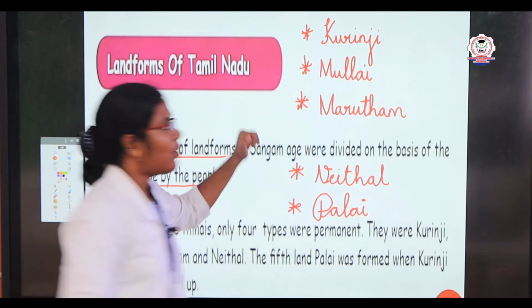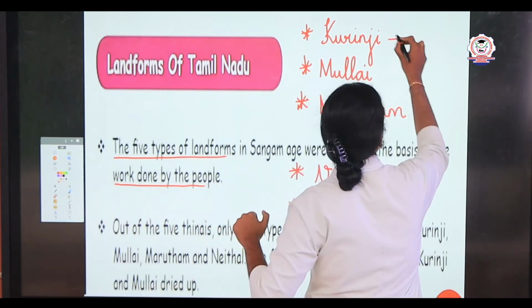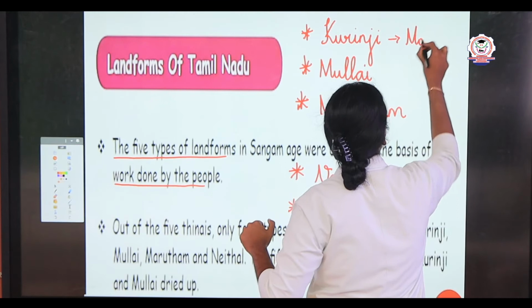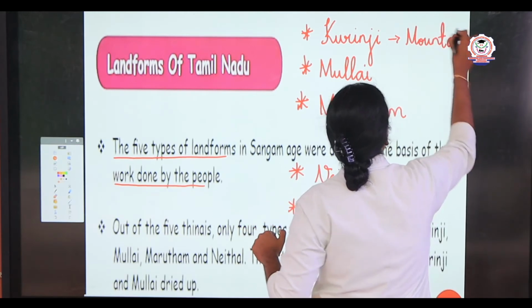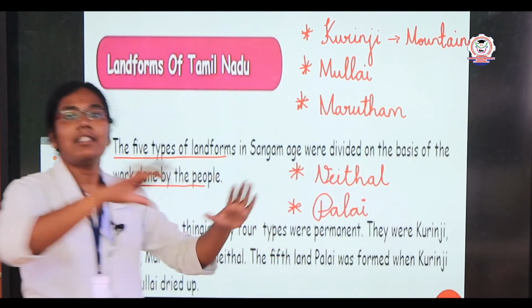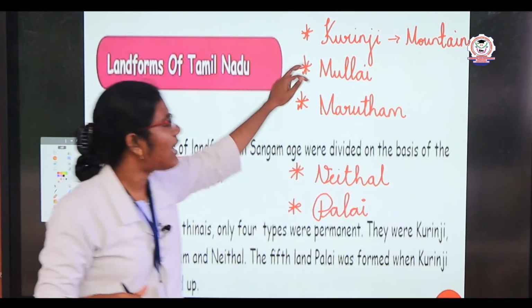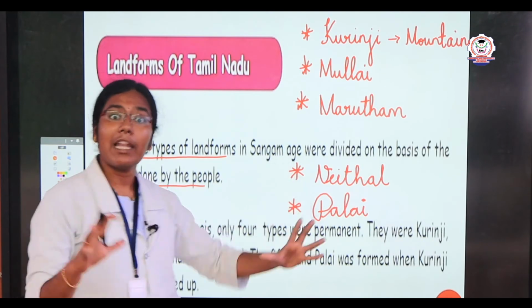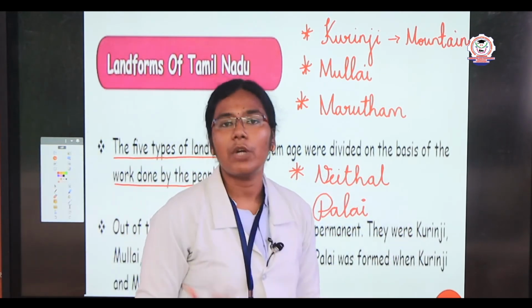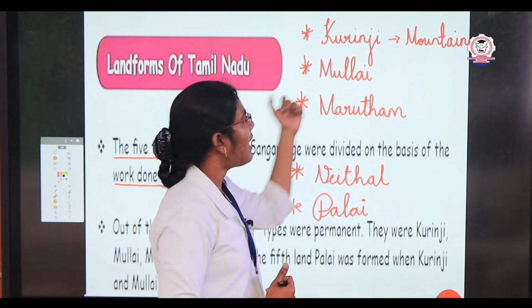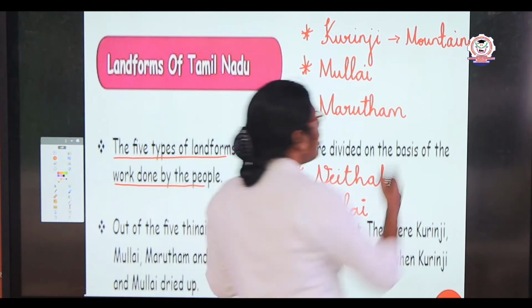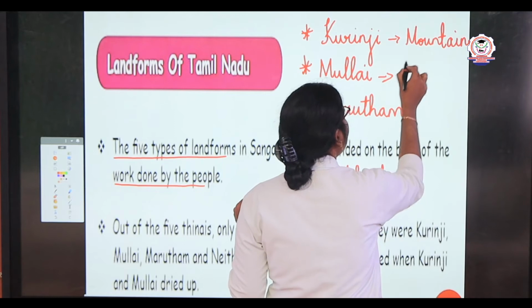What is Kurinji land? Kurinji land is nothing but a mountain area. It is covered fully by hilly area. That means the mountains as well as the surrounding area we call Kurinji land. அந்த மலையும் அந்த மலை சுற்றியுள்ள பகுதிகளையும் குறிஞ்சி நில பகுதிகள் அப்படினு சொல்லுவோம். The next one is முல்லை. Mullai is nothing but a forest.